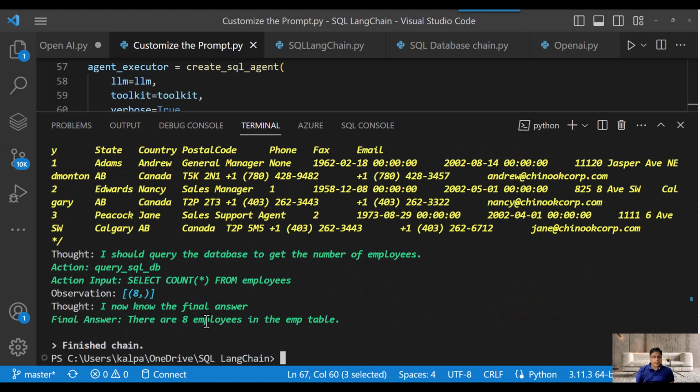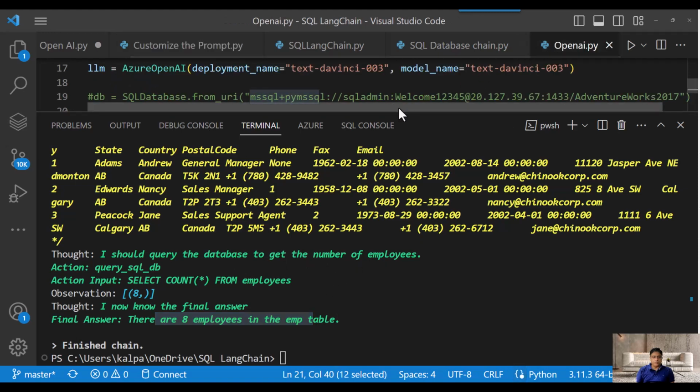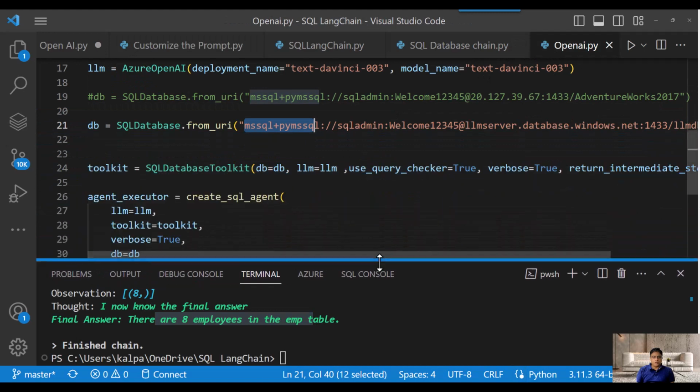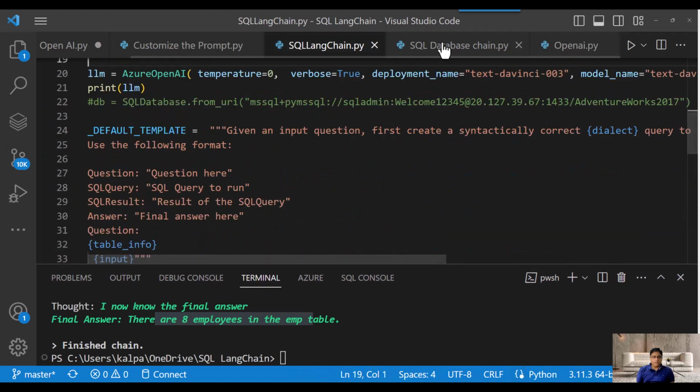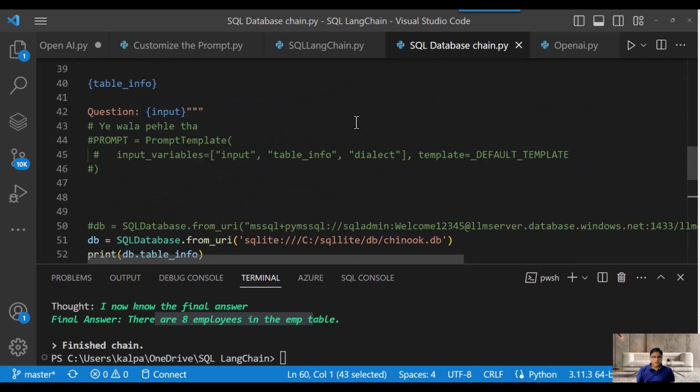So here, the final answer is 8 employees in the imp table, because it understands that you need to find the employees. Even though I'm saying imp, it still understands that it is employee, right? So these are the different options available in this.